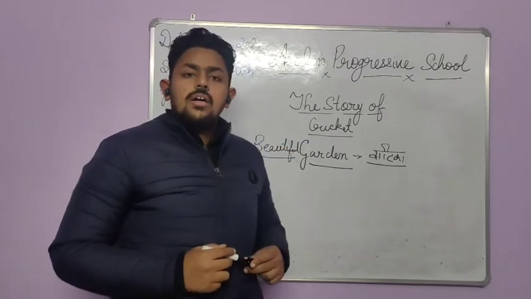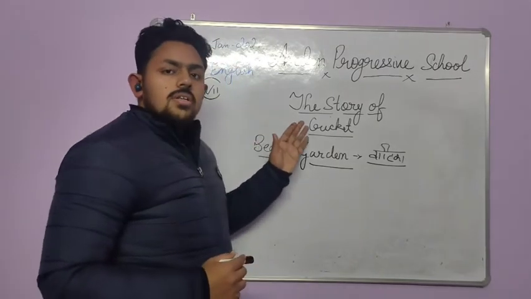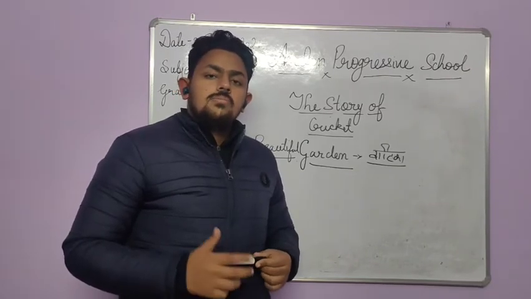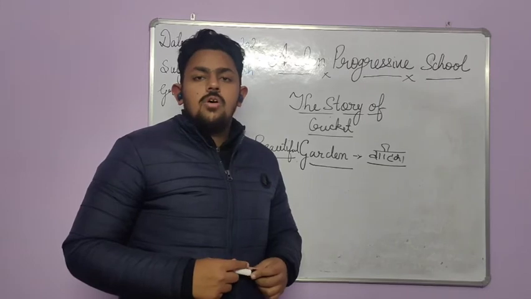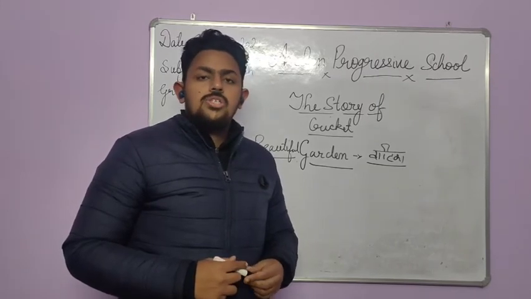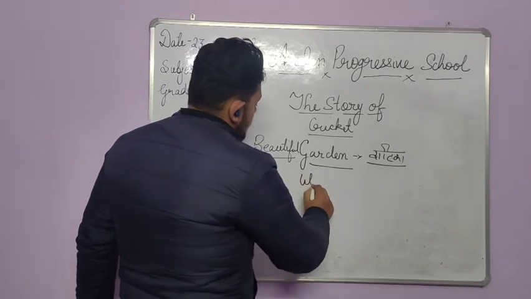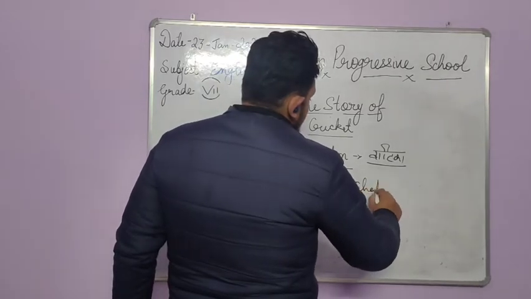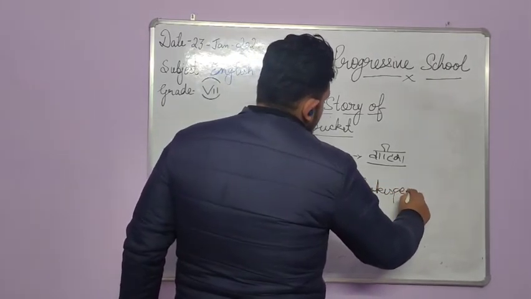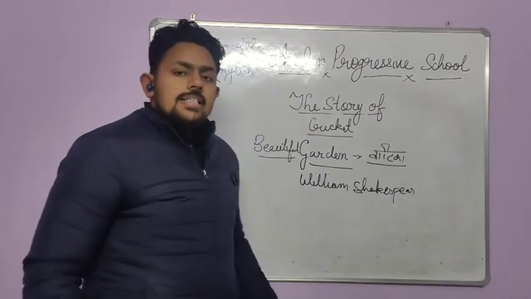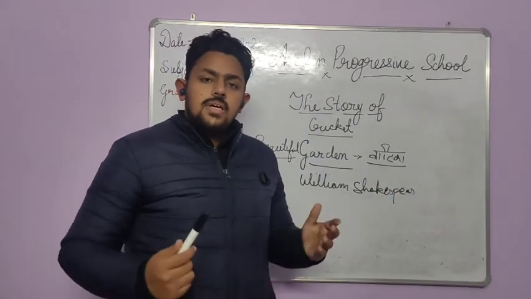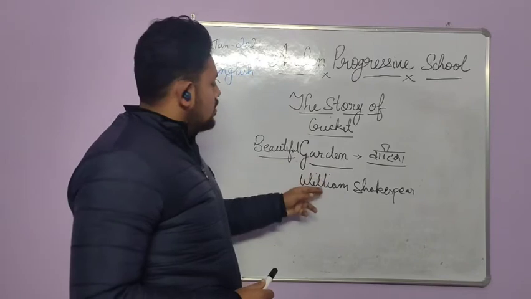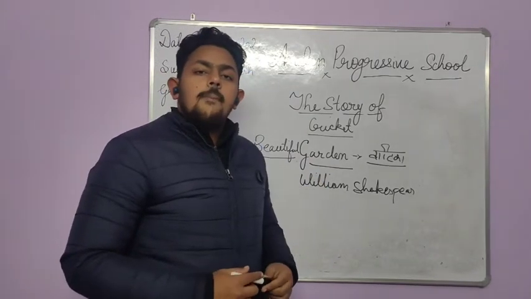So Arden means a beautiful garden, a very beautiful garden. So where does the word Arden come from? It comes from one of the most prominent writers, one of the most prominent dramatists of the English language. You must be aware of the name William Shakespeare. It is said, it is in the books, you can search it on Google also, that William Shakespeare's mother's name was Mary Arden.